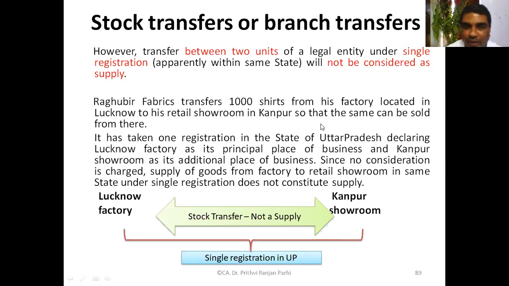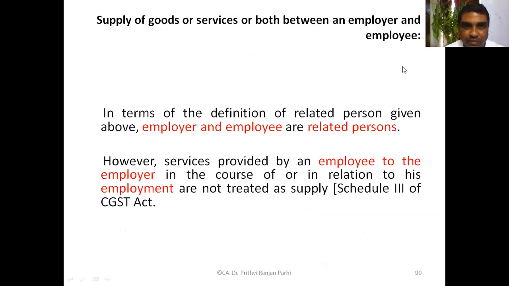I'll show you at that point of time. I think it will be better once we cover the registration chapter. Once again, we may discuss this concept of a distinct person at that time. Right?